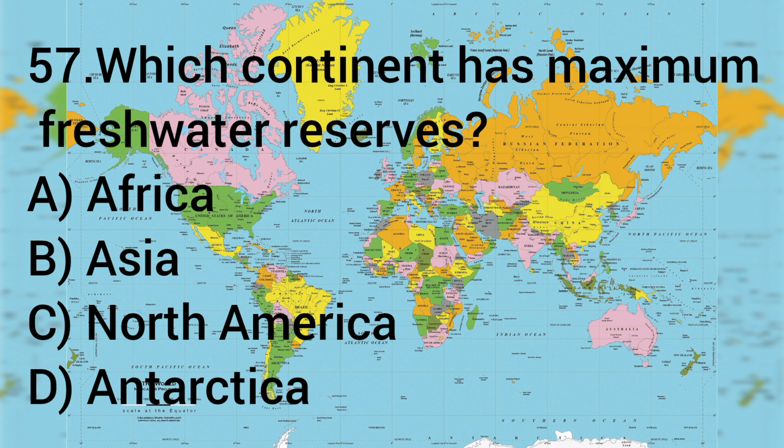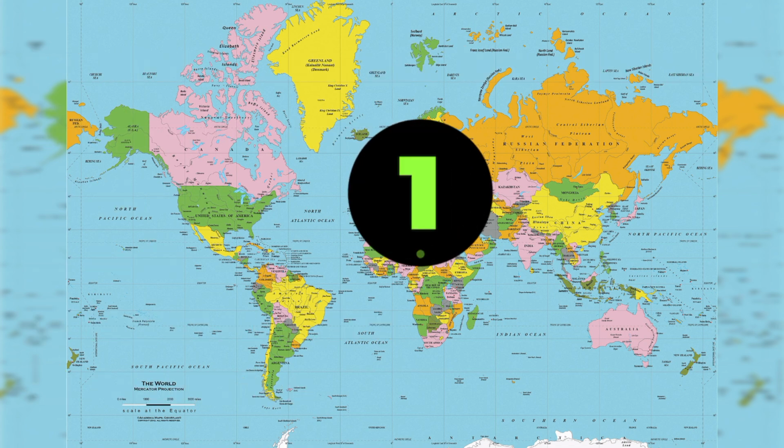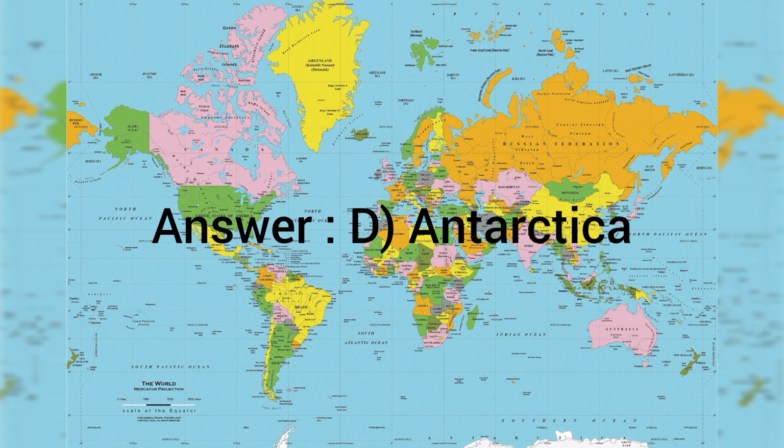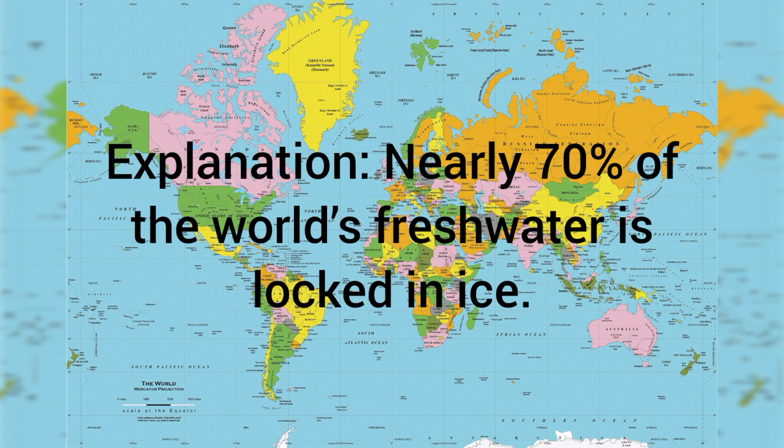Question number 57. Which continent has maximum freshwater reserves? A. Africa, B. Asia, C. North America, D. Antarctica. The answer is D. Antarctica. Nearly 70% of the world's freshwater is locked in ice.